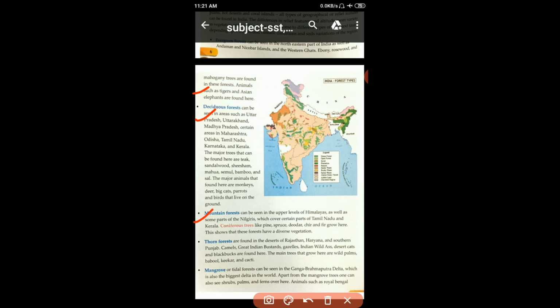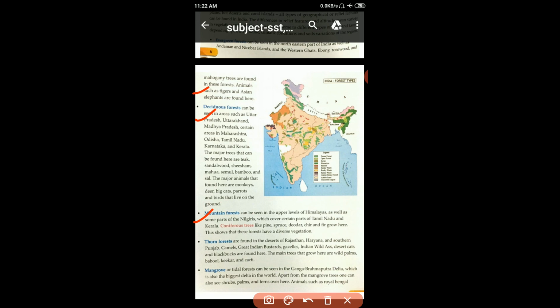Now mountain forest can be seen in the upper level of the Himalayas as well as some parts of the Nilgiris, which cover certain parts of Tamil Nadu and Kerala. Coniferous trees like pine, spruce, deodar, chir and fir grow here. This shows that these forests have diverse vegetation. Mountain forest will be found in the upper level of the Himalayas as well as some parts of the Nilgiris.